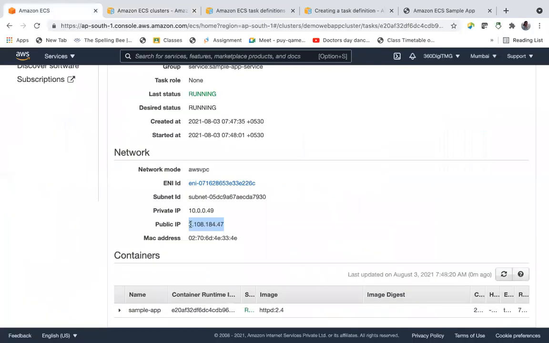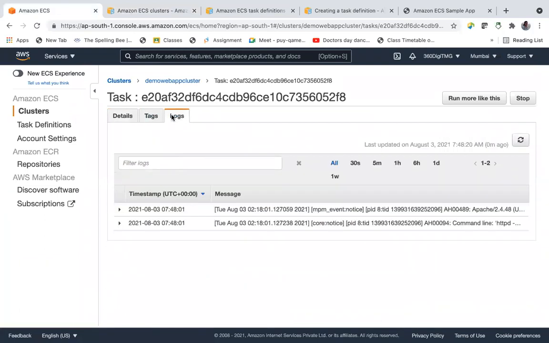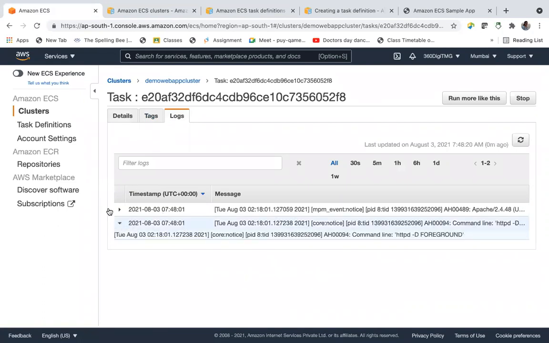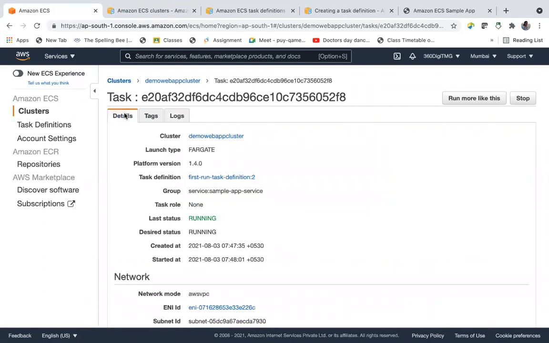If you go here, task, these are logs. And we have not observed the task. I think while creating the task, it will give the bash commands. In the bash commands, it has created the HTML page.